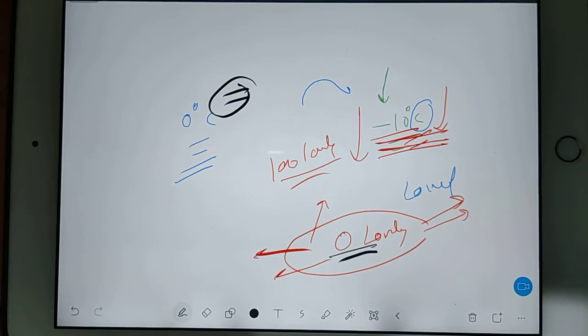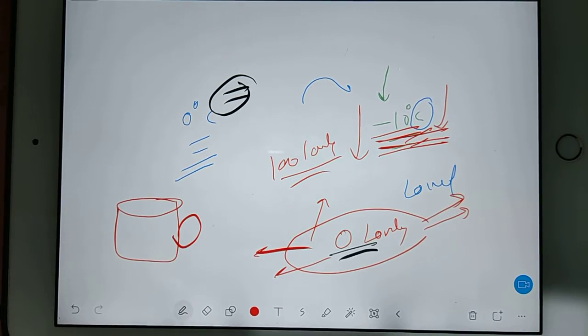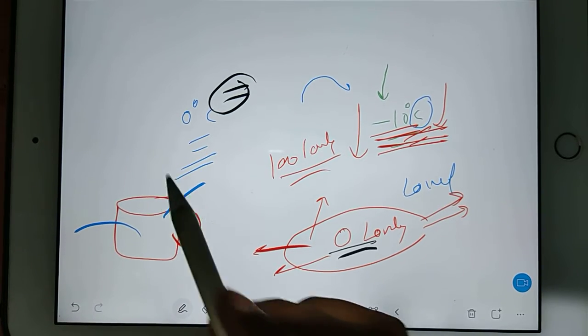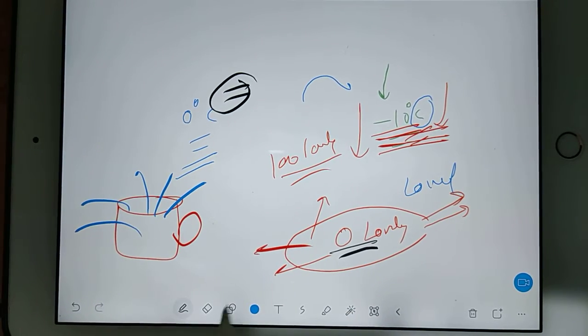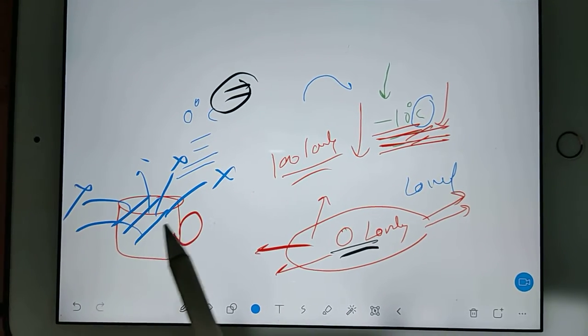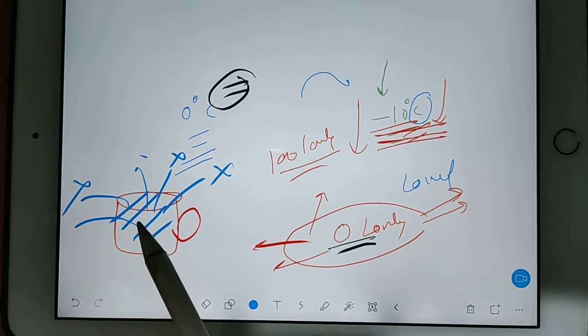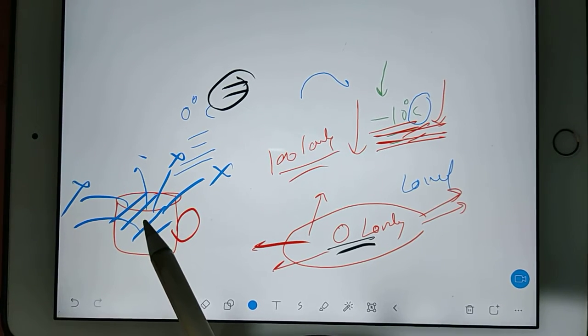Are you getting what I'm trying to focus on? If you have a hot cup of tea, the hotness is the same, but the values in Rankine, Kelvin, Fahrenheit, Celsius will be different. It does not mean your temperature is different. Your degree of hotness is the same. So you should know how to write any kind of equation.